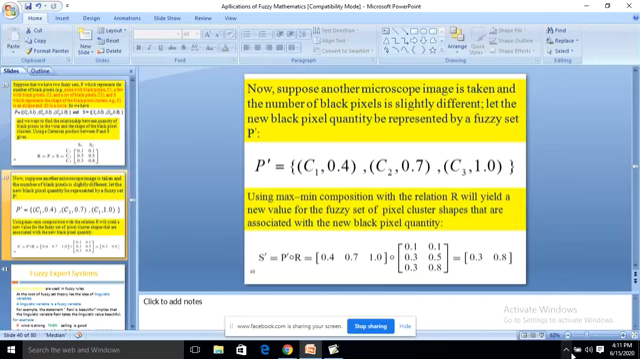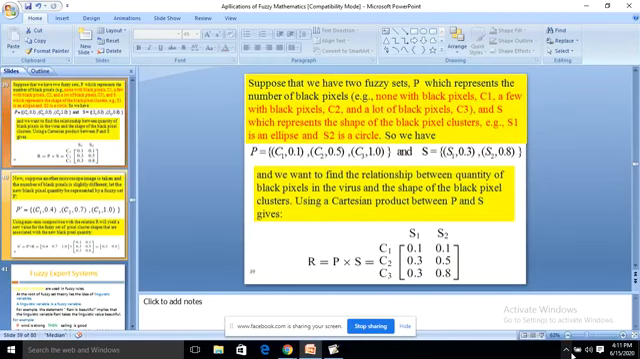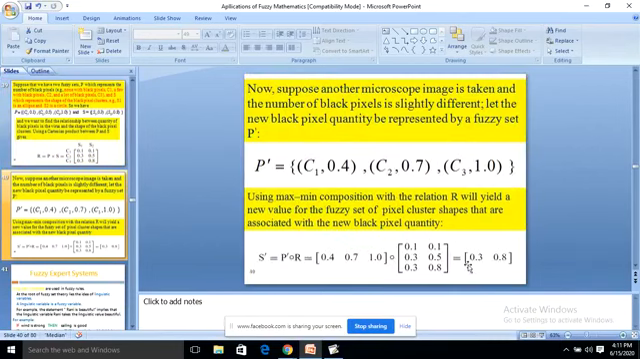P dash composition R will give you a new result, that is 0.3 and 0.8. So this is the answer. The 0.3 is the membership function it has got. There are two questions asked: one is the quantity of black pixels in the virus, and another one is the shape. So the membership grades given are 0.3 and 0.8.